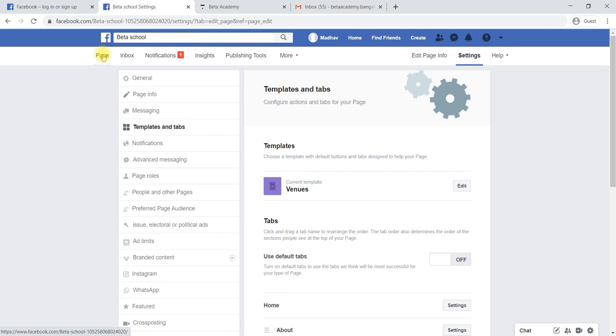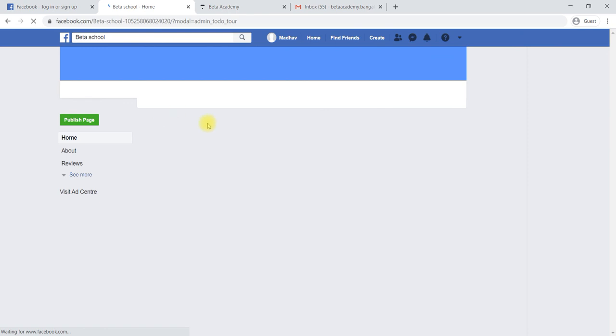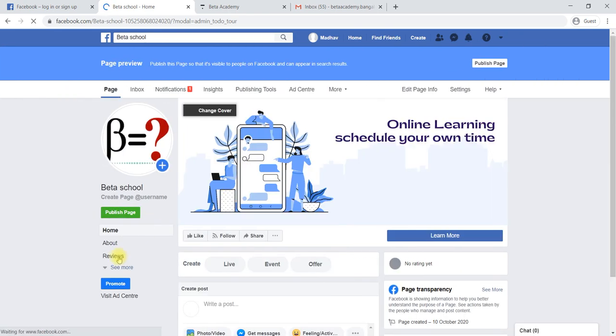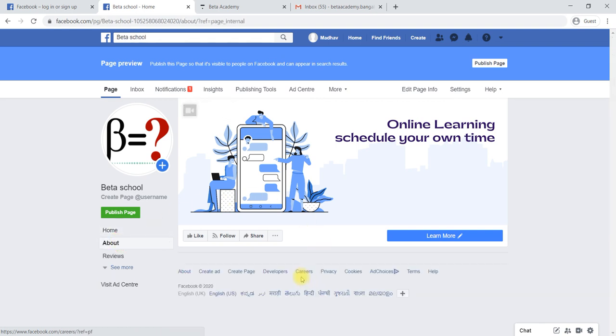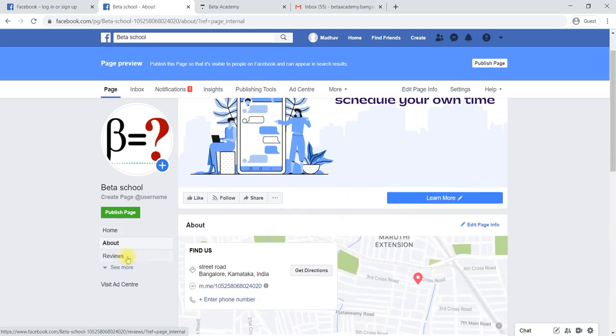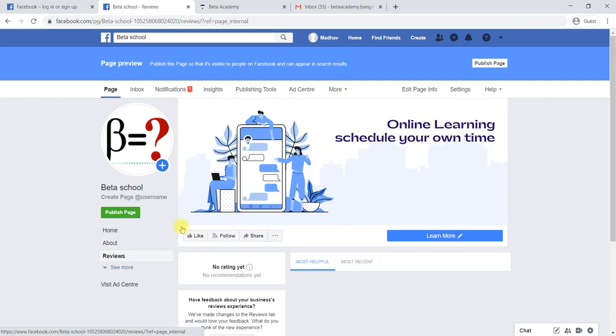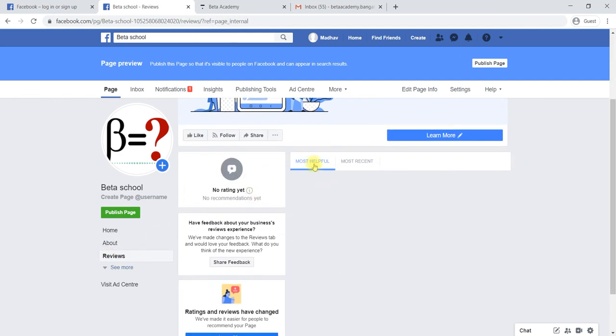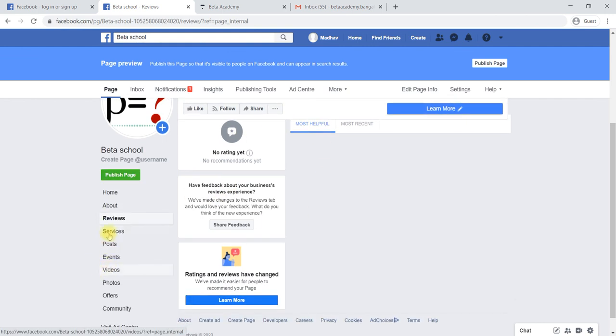Now you can observe, when you go to the page, your page will be completely reorganized. After the home tab, about us. Okay, about us is here. Then you are getting a review. If someone reviewed your post, it will be shown here. And then see more, services, posts, everything is here. So we can reorganize the tabs by using settings.